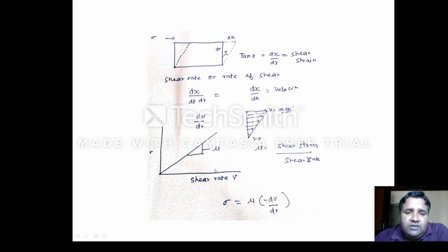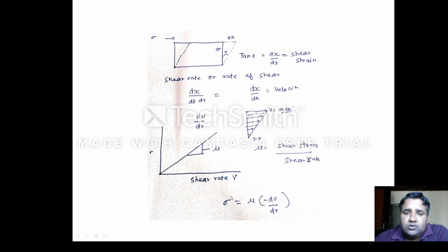When you plot a graph between shear stress and shear rate, and you observe a straight line, that fluid is known as a Newtonian fluid. If there is any deviation from the straight line, that fluid will be termed a non-Newtonian fluid, and the slope of this line will give you the value of the coefficient of viscosity. So for Newtonian fluids, we can say that the stress is directly proportional to shear rate, and when you remove the proportionality sign, you put a constant, and this constant is known as the coefficient of viscosity. I hope you have understood it.